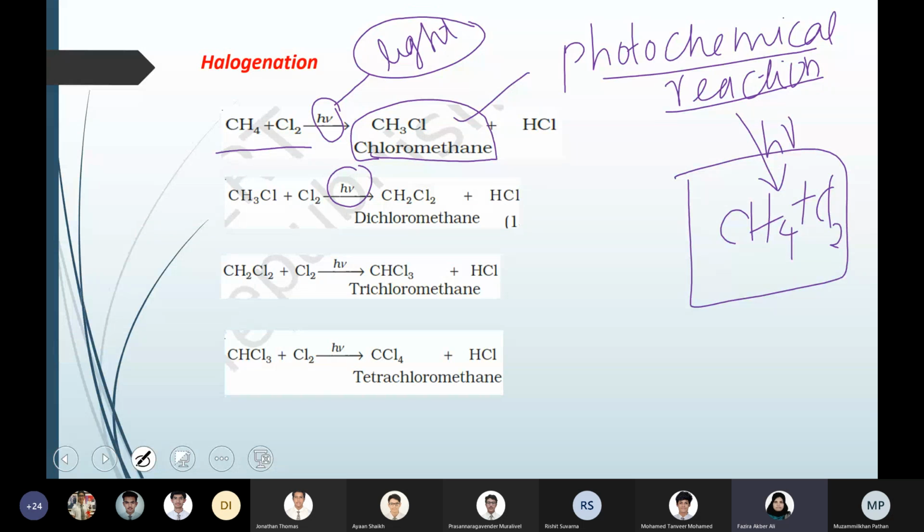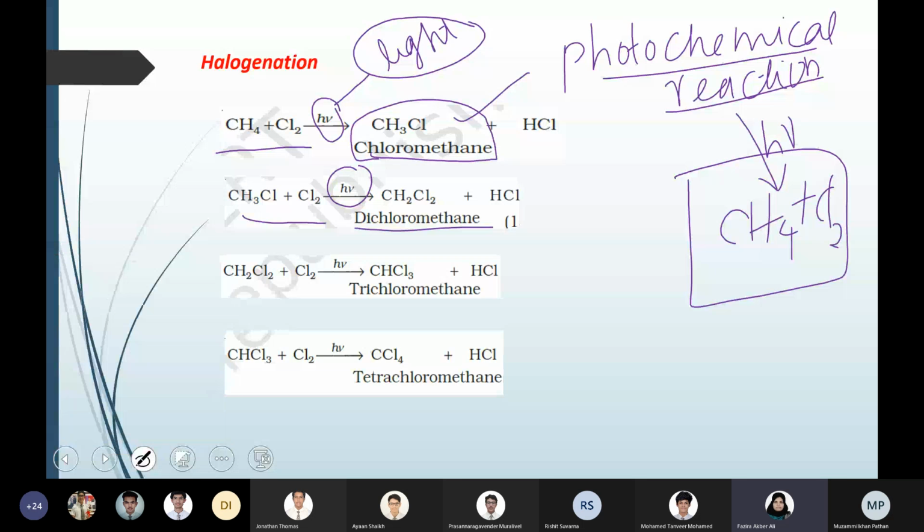it will form chloromethane, but that chloromethane is still there in the reaction condition. If you are not removing it, after some time this chloromethane undergoes further chlorination and the second hydrogen also gets replaced. So you get dichloromethane.